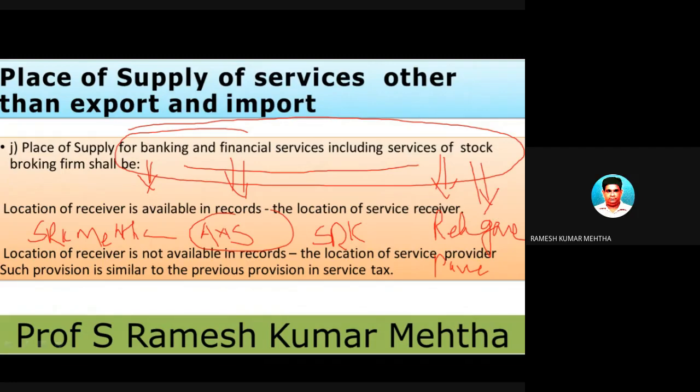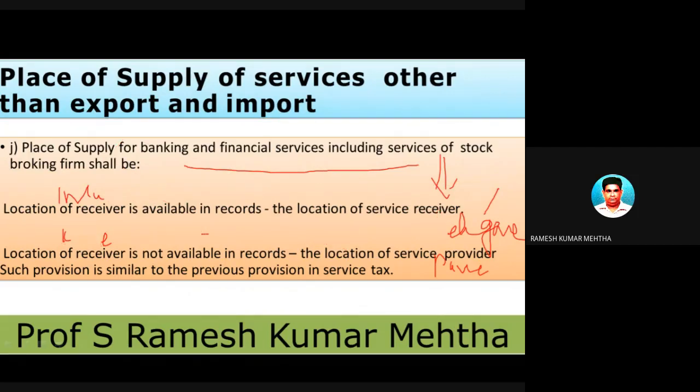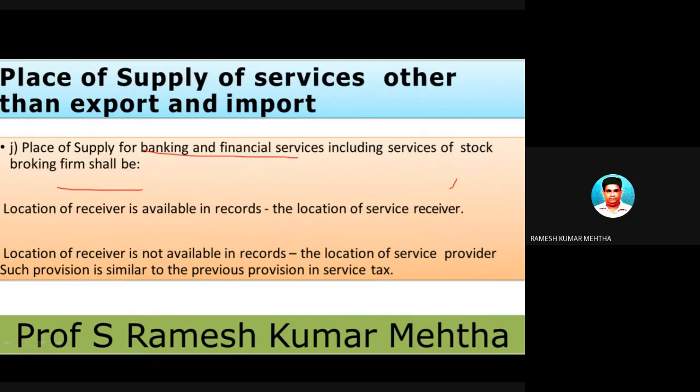Another example is insurance, which is another type of financial services. So if financial services are provided, then it is a service provided by the concerned party, and somebody is receiving it, so is the recipient of this service. In this case, GST will be levied for availing these banking services, financial services or stock broking services. Now, for this, we have to identify the place of supply of service.